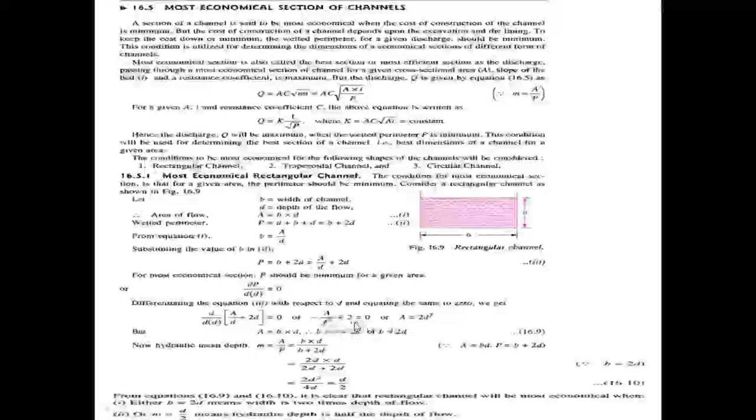So minus A equals minus 2D square, when D square is multiplied and moved to the right side. Cancelling the minus sign on both sides, we get A equal to 2D square.